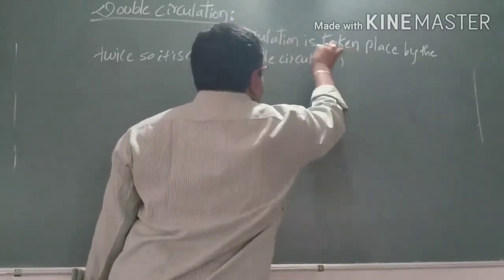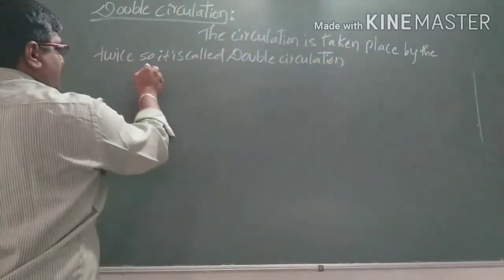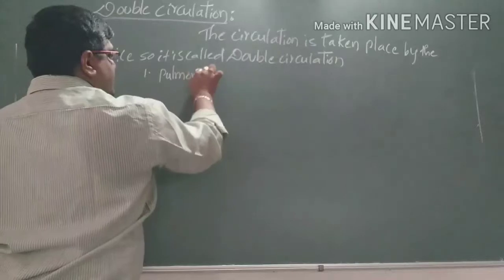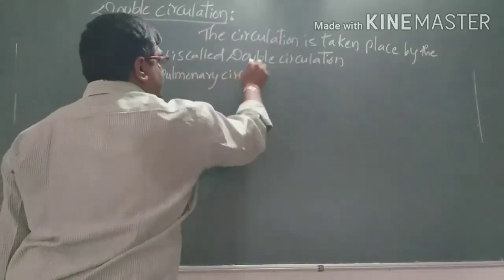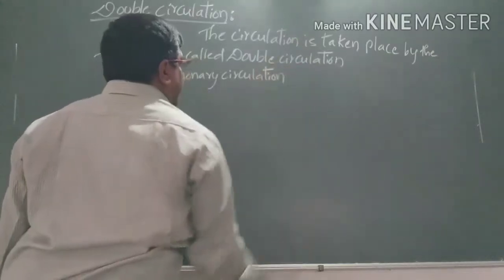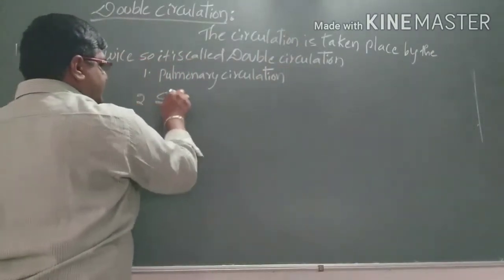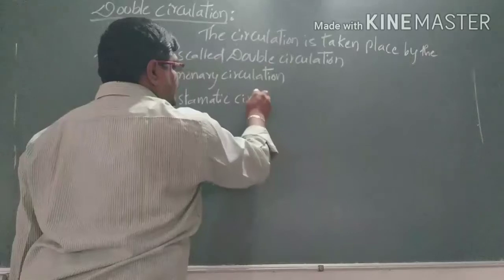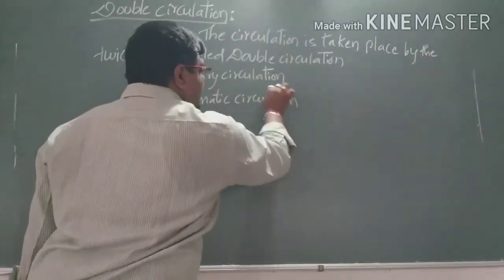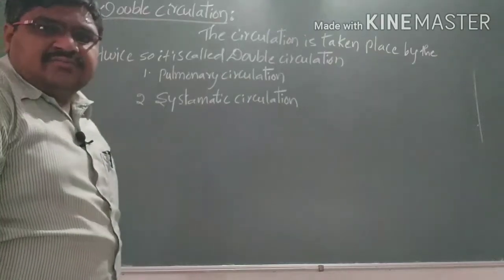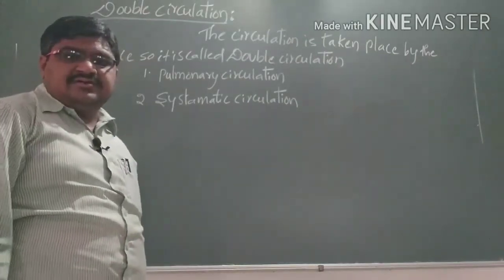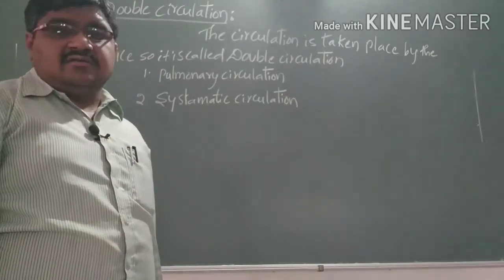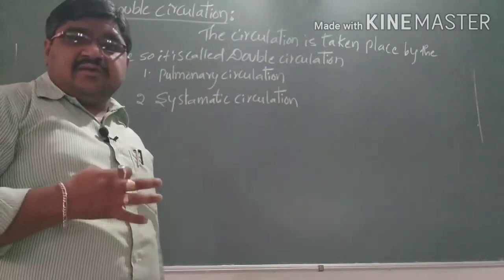So here the circulation takes place two times. The first one we can call the pulmonary circulation, and the second one is the systemic circulation. So here two types of circulation take place: one is the pulmonary circulation, and the second one is the systemic circulation.